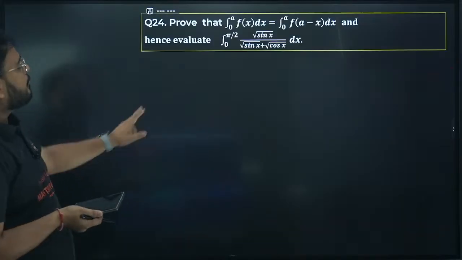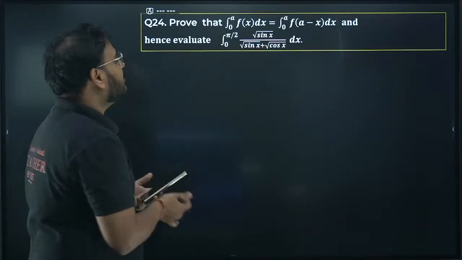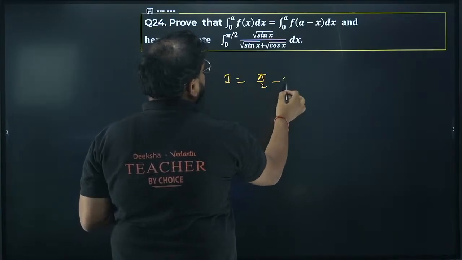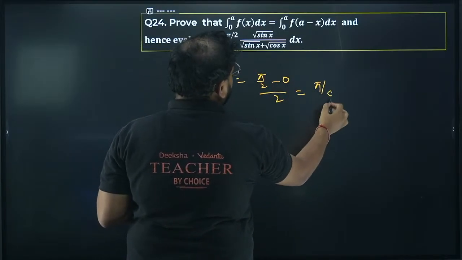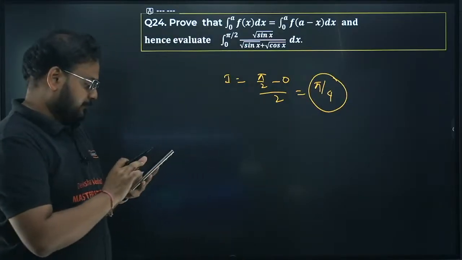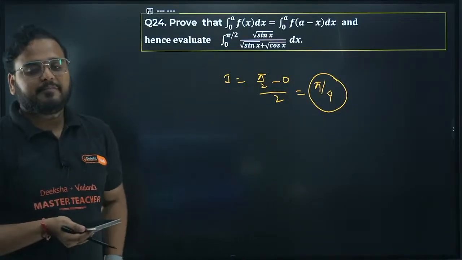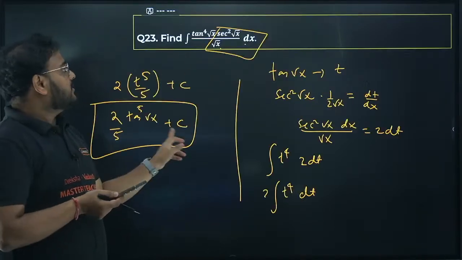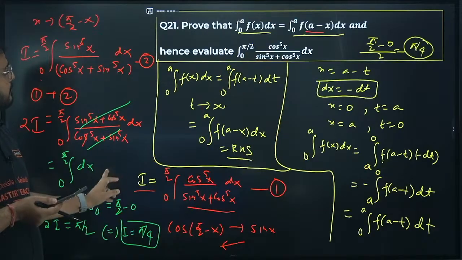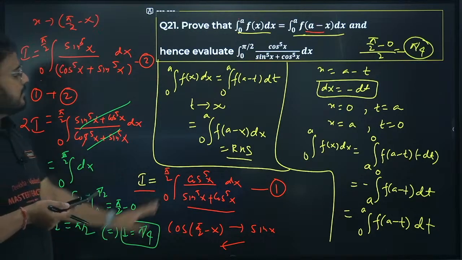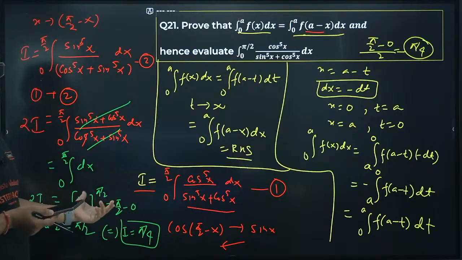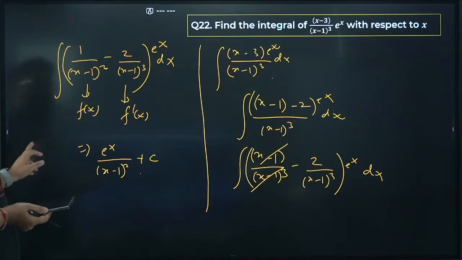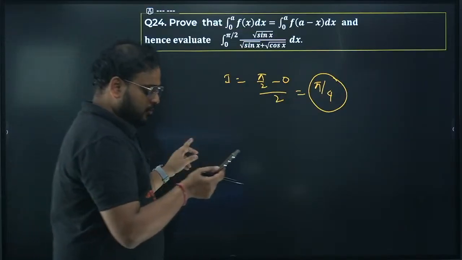24 now. 24 is the same as what I did right now. 24 is the same property, different question. Again the answer will be what? Your answer will be pi by 2 minus 0 upon 2. Answer is pi by 4. Please check, guys. Okay, pi by 4. 24th is again over. Same question as this one. First prove the property till this point, and then comes your same approach, putting the I value, changing the limit using the property. Okay. So apply and solve it.